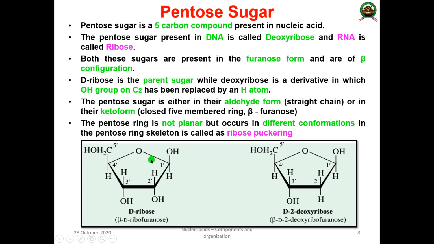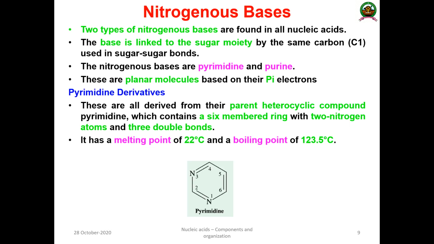And what is the difference between D-ribose and deoxyribose? In the case of D-ribose, here you can see the hydroxyl group. But in the case of deoxyribose, the oxygen is absent. That oxygen is not there. Instead of a hydroxyl group, there is a hydrogen. Here is hydrogen, and here is also hydrogen. So that is beta-D-2-deoxyribofuranose, and all other things are the same, and that is the structure of a pentose sugar. Then the next one is the nitrogenous base.